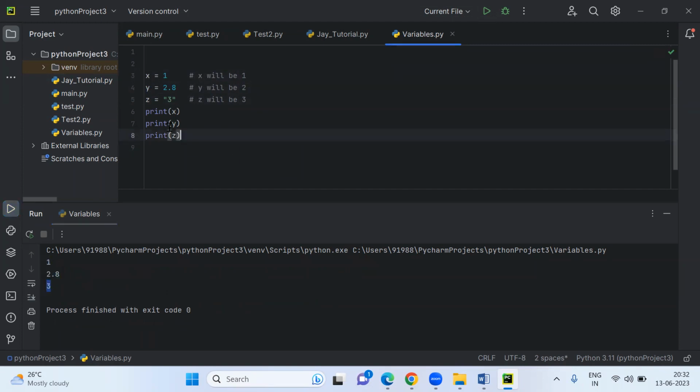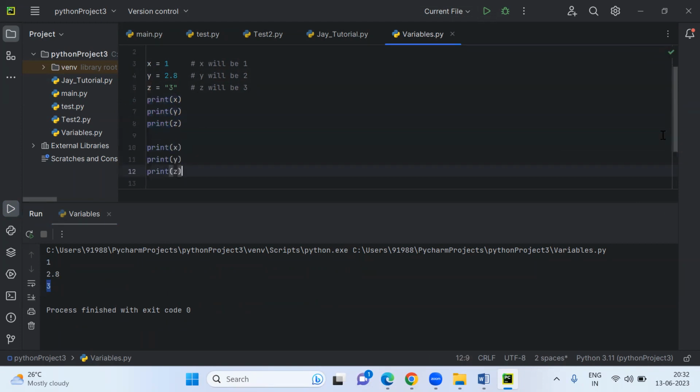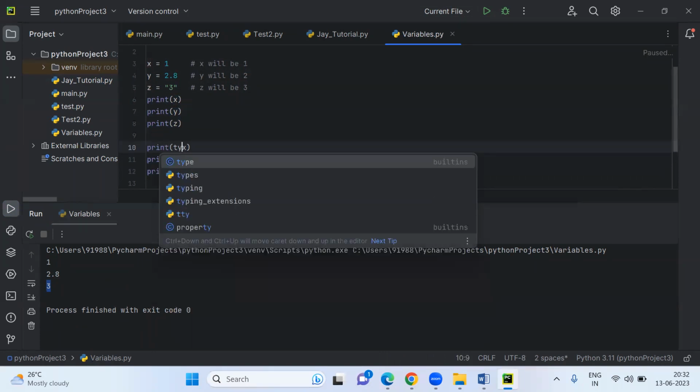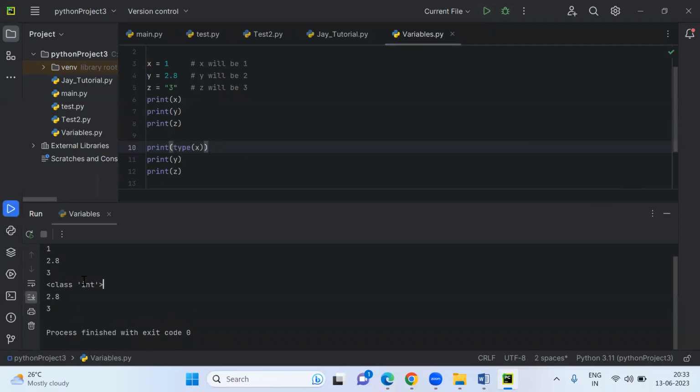Now, if you want to find the data types of these, then you will say type of x, and it will show you what type of data it has. Now you see, if you run, it says class int. This first value is class int.